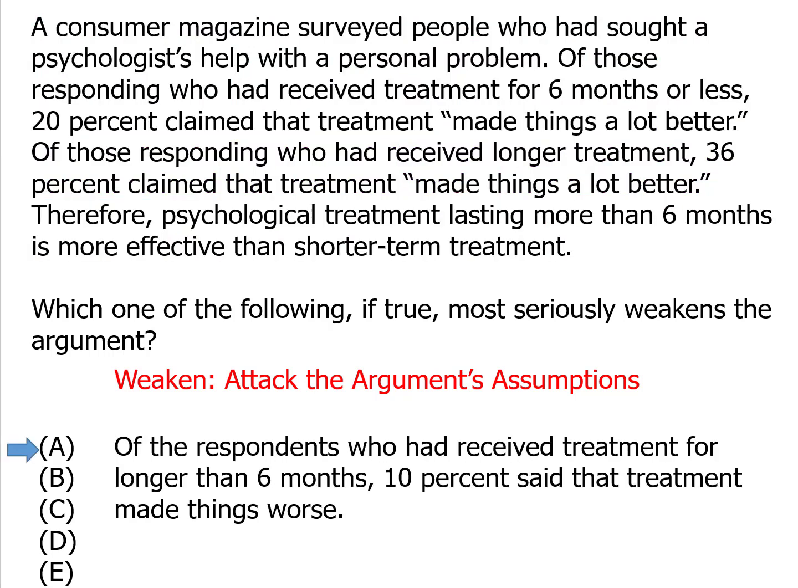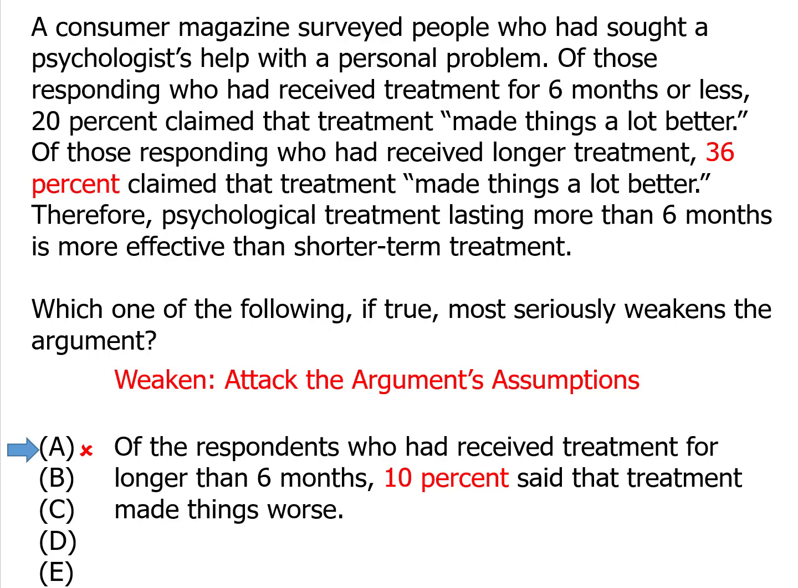Answer choice A. Answer choice A might seem like it hurts the argument because it does say that 10% of people said the treatment made things worse after 6 months. But actually, that's something that's already possible within the information we already have. The argument said that only 36% of people thought that it made things a lot better. So that leaves 64% who could think all sorts of things. All this answer choice does is give us an exact number who said it made things a lot worse, 10%. That doesn't change that the number is still going up from 20 to 36%. So even though some people are unhappy, this doesn't disprove the idea that the longer treatment is helping more people.